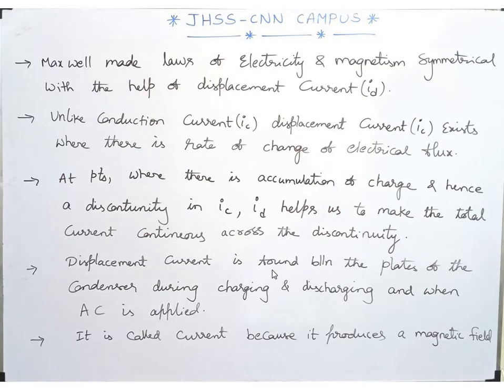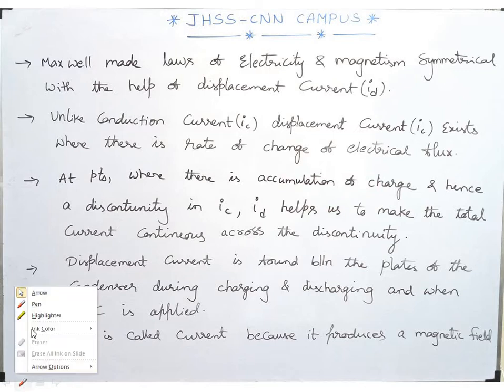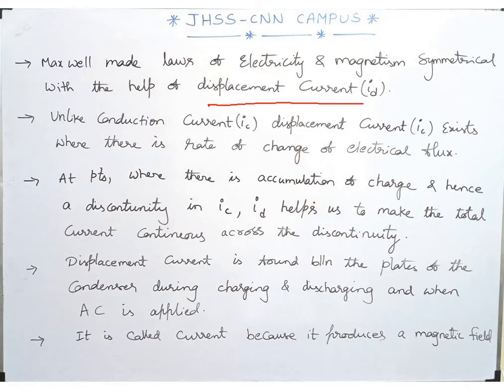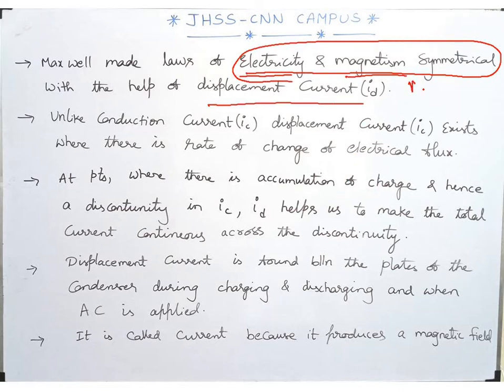Okay, so Maxwell made these laws of electricity and magnetism symmetrical with the help of displacement current. Of course, you can call it a property too. It's not that difficult a thing. Regarding this symmetry of electricity and magnetism, we will discuss this part at the end, under the topic called Maxwell's equations. There we will understand the need for it, what the symmetry is, and all.